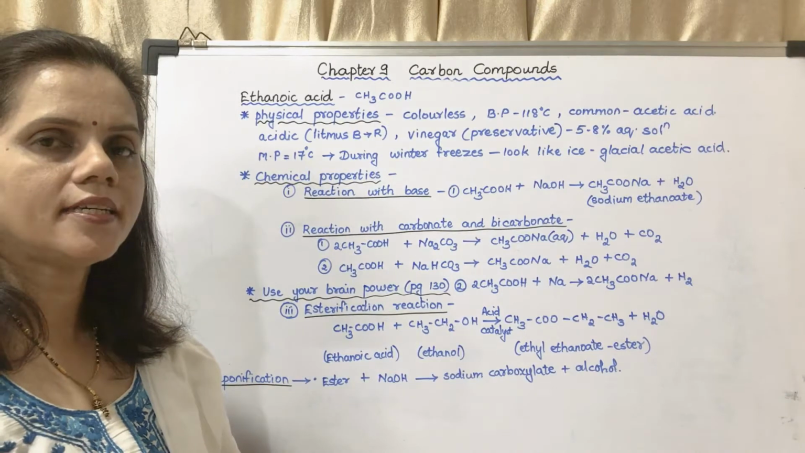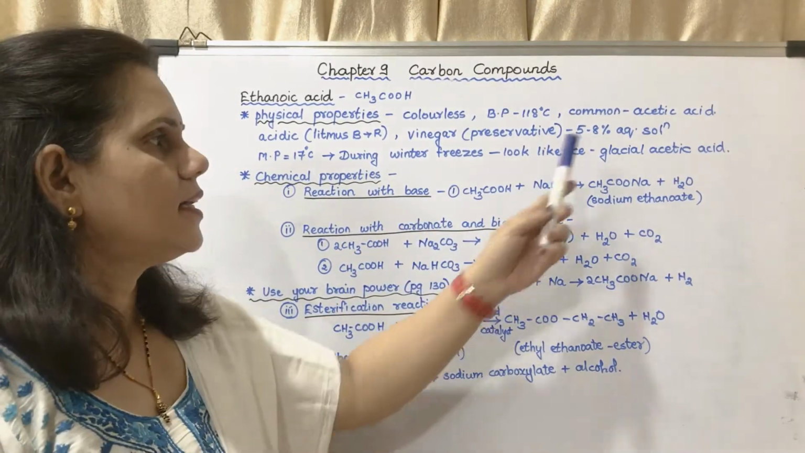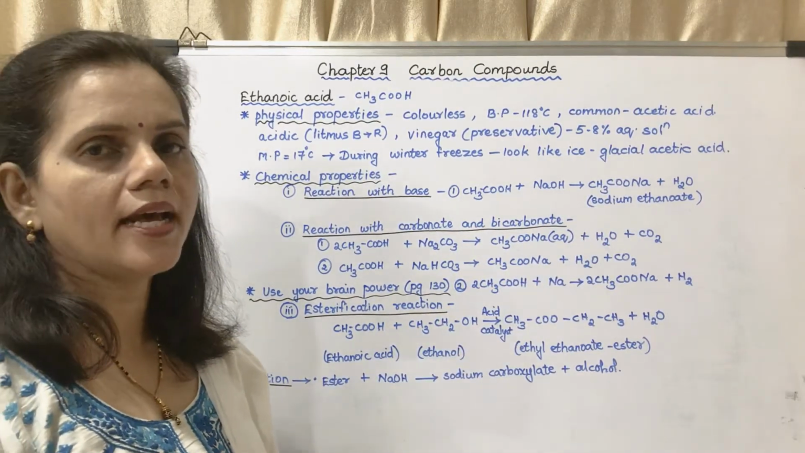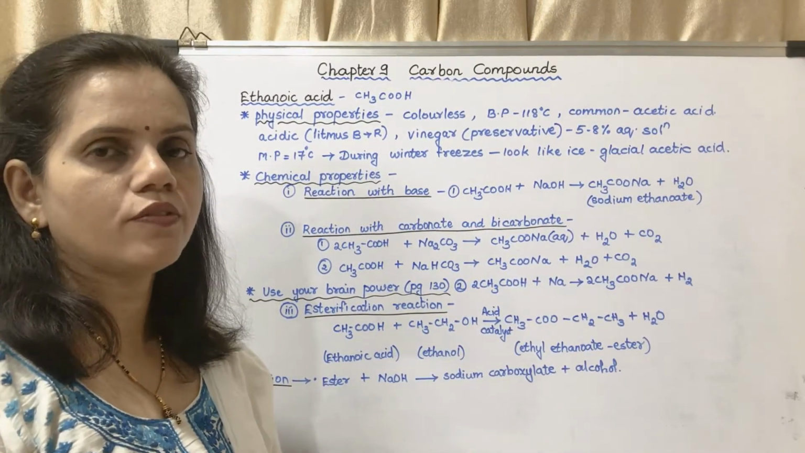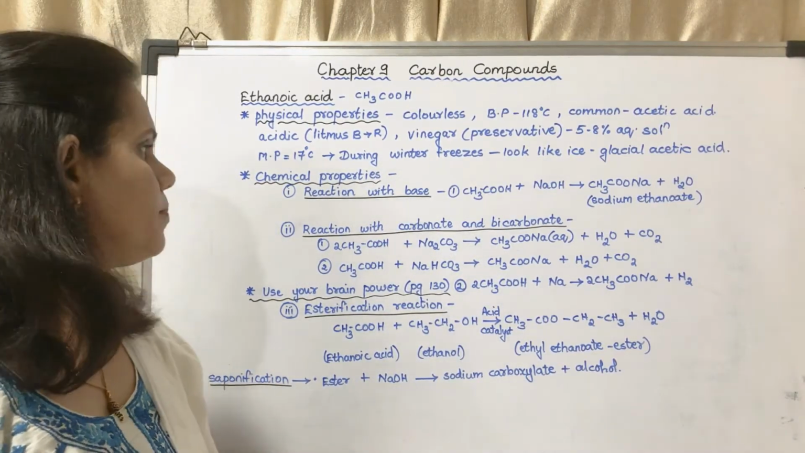So during winters, what happens? It freezes and it looks like ice. The name of that particular compound, it is called as glacial acetic acid. So frozen ethanoic acid is called as glacial acetic acid.